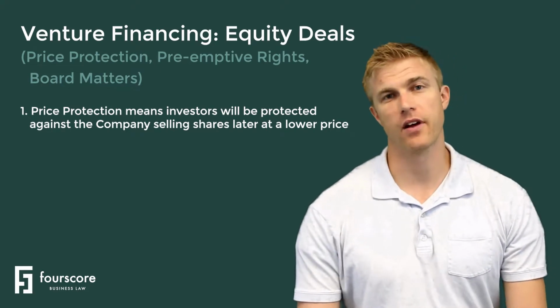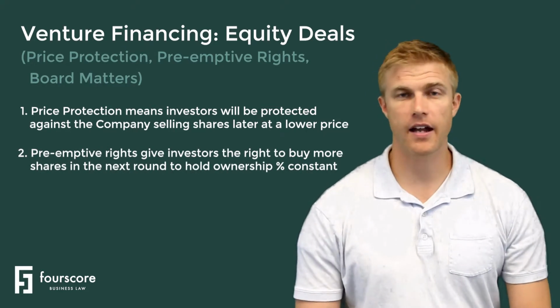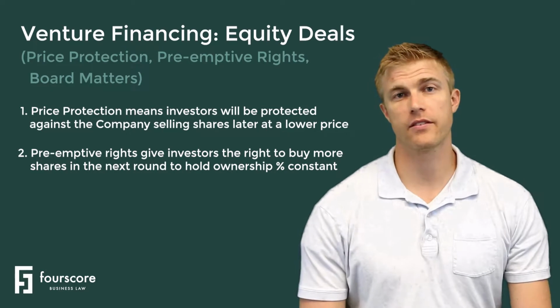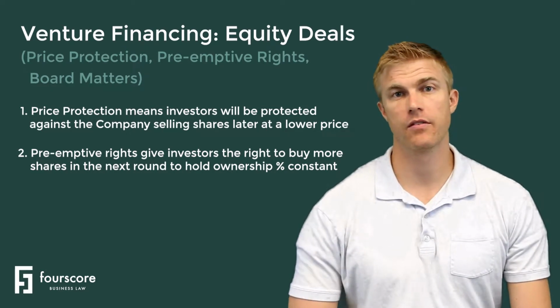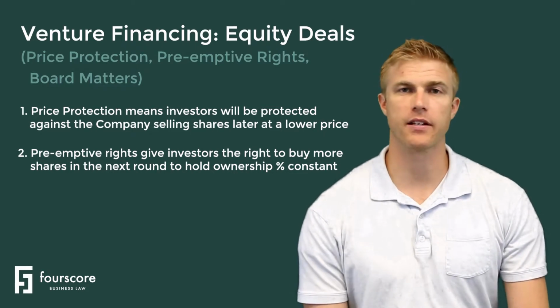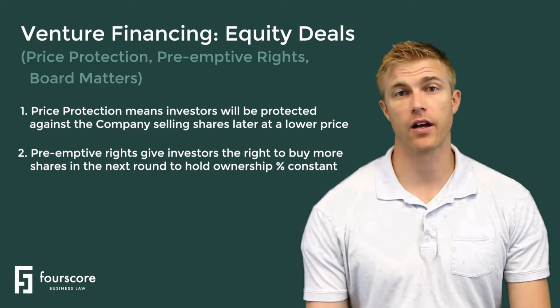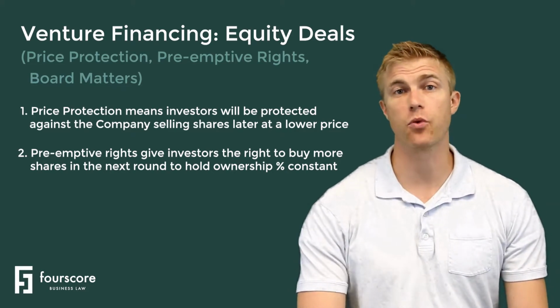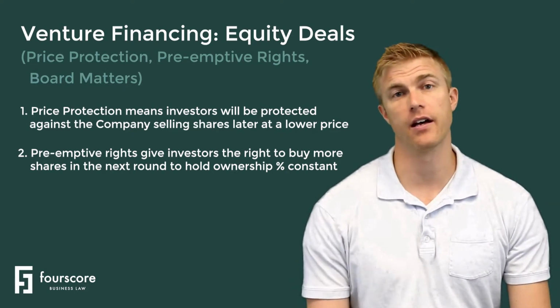Number two is preemptive rights. So often, this is not in every deal, but often investors want to know that they are going to have the right to hold their ownership position for the next round. So if you have an investor come in, he buys 20% of the company, he may have a preemptive right to buy whatever number of shares he needs to in the next round in order to keep 20% of the company after that round is done.